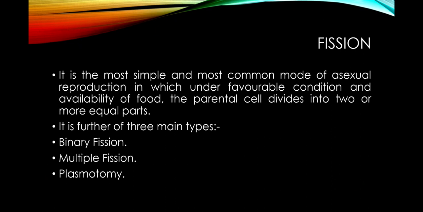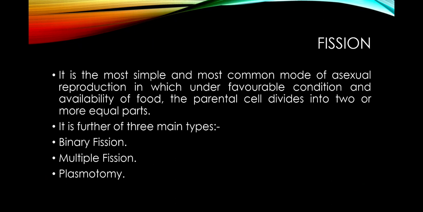Fission, we had already studied when we studied the modes of asexual reproduction in plants as well. So let's remember it: it is the most simple and most common mode of asexual reproduction in which, under favorable condition and availability of food, the parental cell divides into two or more equal parts.